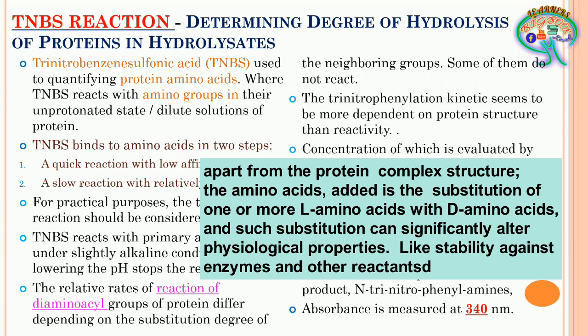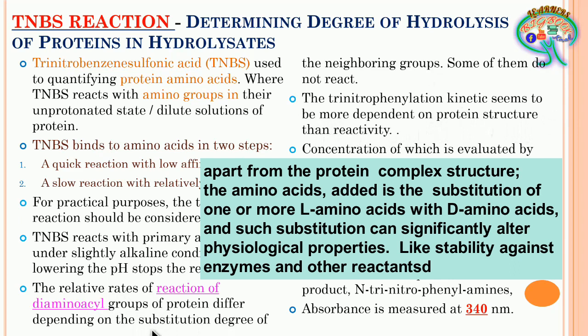Because of this, the substitution degree is going to be created. That is, a single amino acid can interact to form different structures, and because of that, the chance of the TNBS reaction happening is reduced. The trinitrophenylation kinetics seems to be more dependent on protein structure than reactivity.